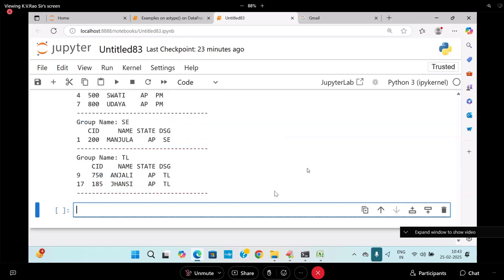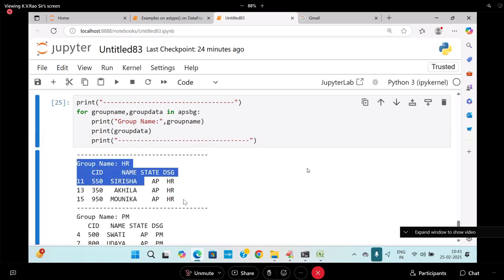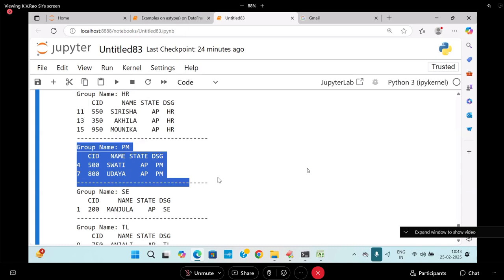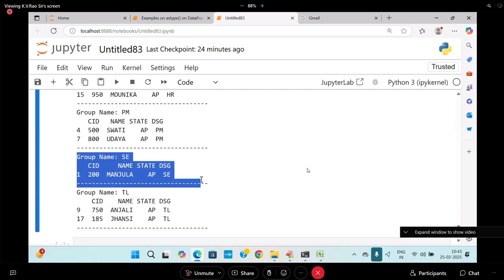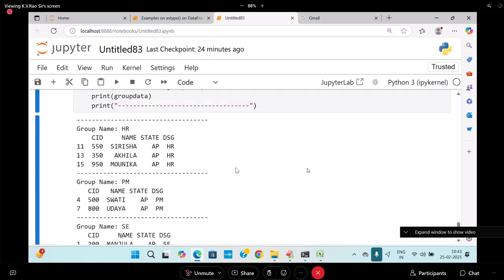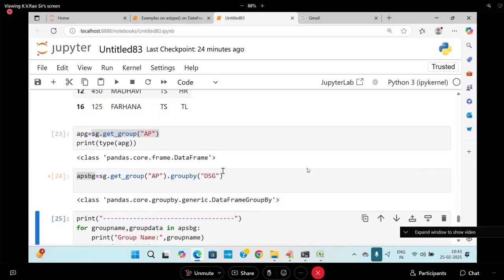So here you follow me. What is coming? Here HR people are available. How many? AP only. Project managers are how many? SEs are how many? TLs are how many? All of them are coming. Sai Varun, are you following me? In the subgroup, different partitions are coming. Sai Varun, are you following? Quickly, Sai Varun.